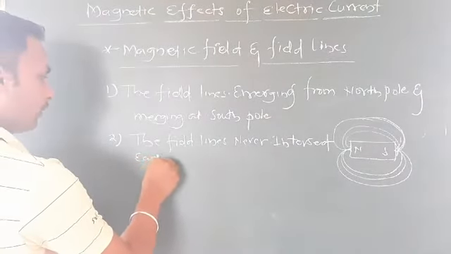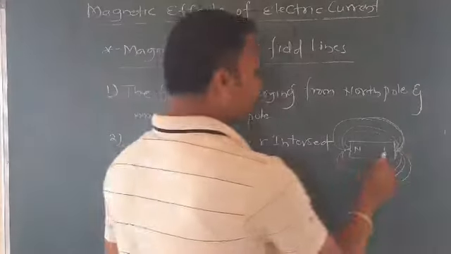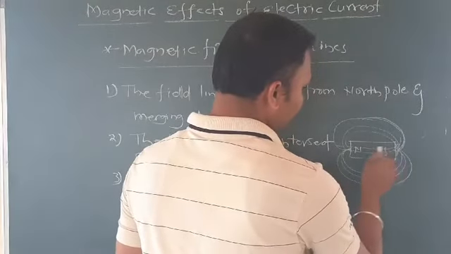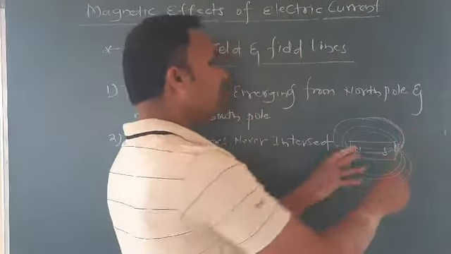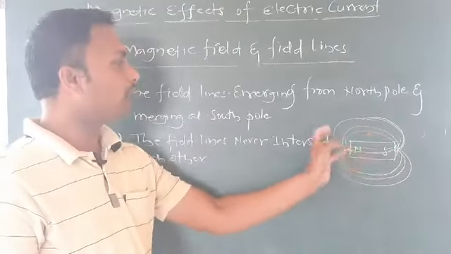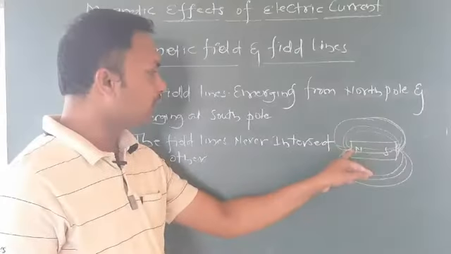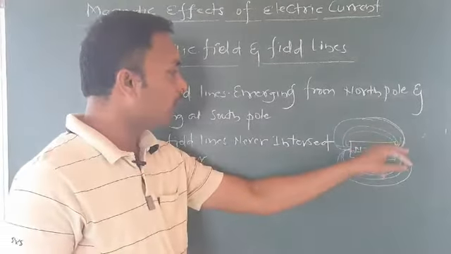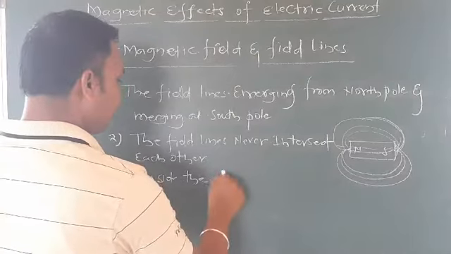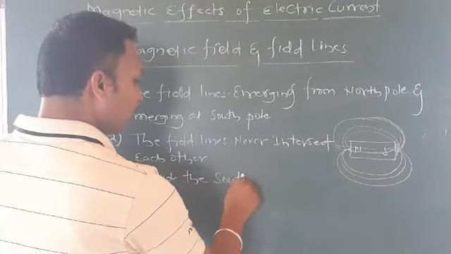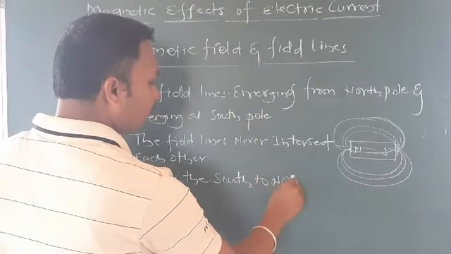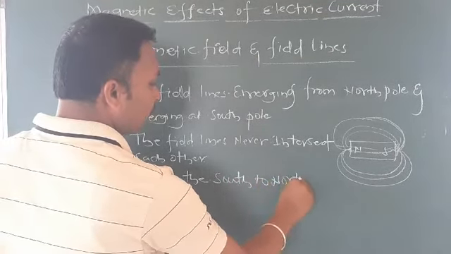One more, the third thing, you can see here: these field lines outside the magnet emerge from north to south, and inside the magnet it is south to north.